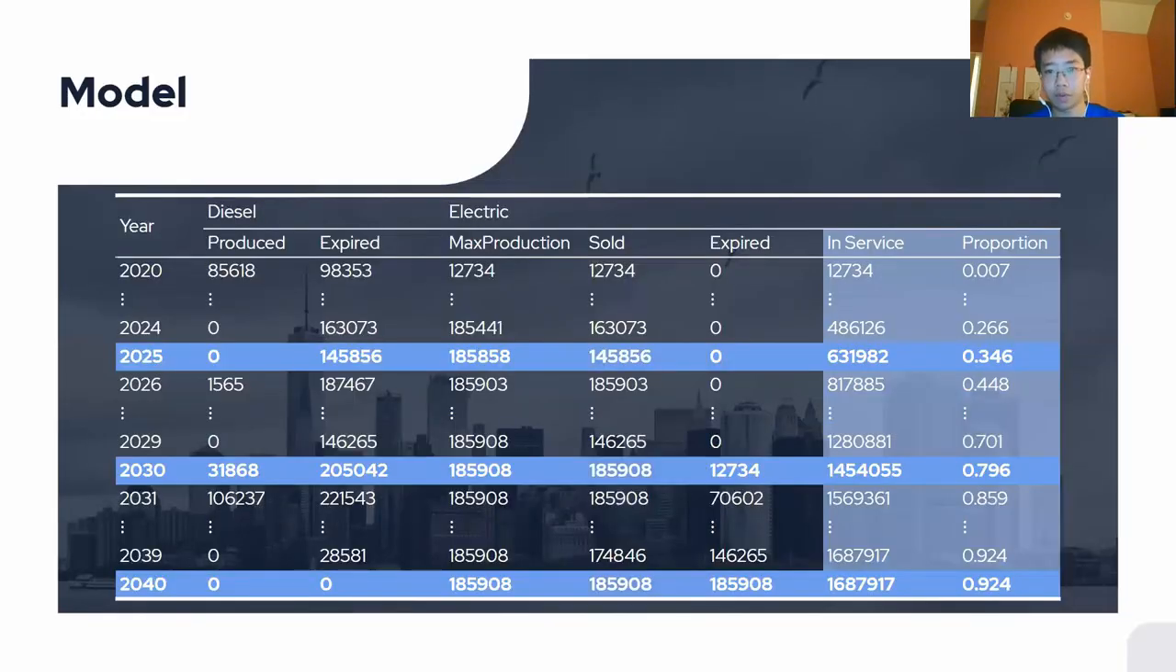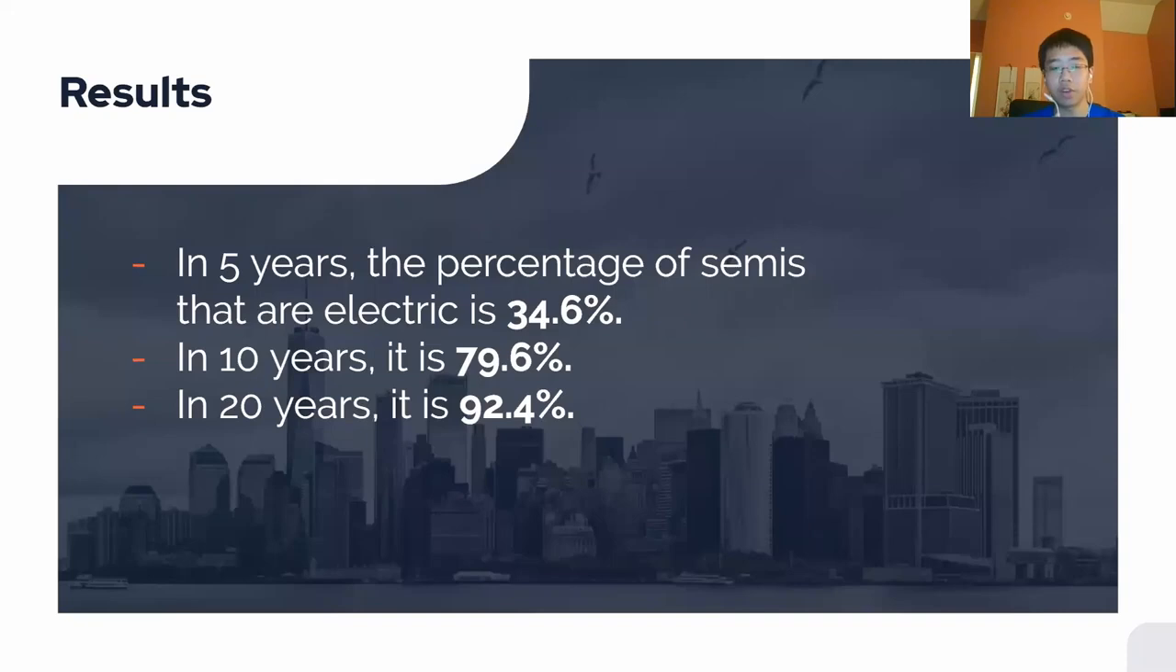Now, in-service just keeps track of these sold trucks. It adds them in and subtracts out the expired trucks. And we just take this in-service number divided by the total number of electric trucks, the total number of trucks, to find the proportion of semis that are electric. Now doing so, we have our results.